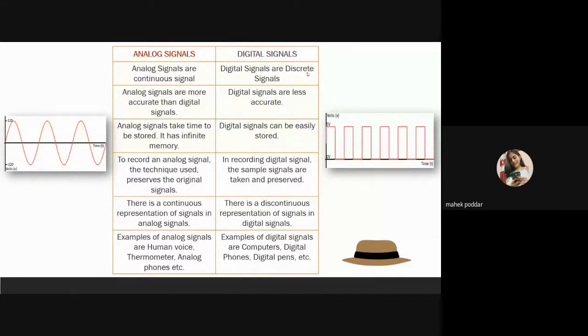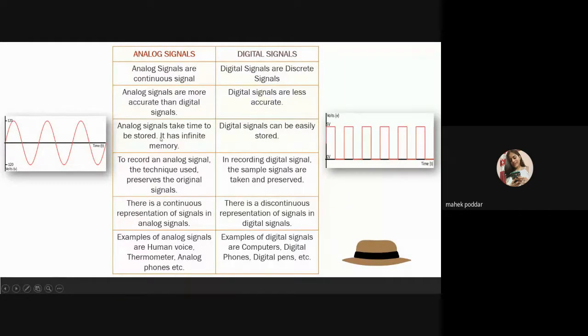Whenever we get two things, we like to know the difference between both of them. So let us know what is analog signal and what is digital signal. Analog signal is a continuous signal. As we can see in the graph, analog signals show continuous graphs. On the other hand, digital signals are discrete signals, meaning they have values at certain points. Analog signals are denoted by sine waves. We all know the sine graph, which is continuous. On the other hand, digital signals are denoted by the square wave.